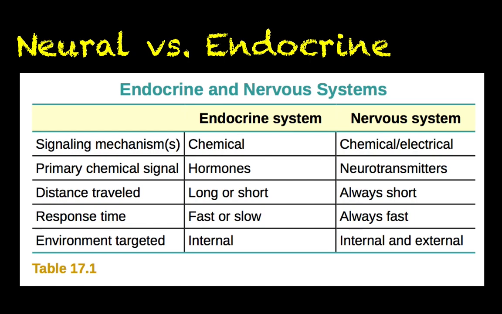So that's what we mean by duration of action. With the nervous system, you get it started and it ends just as fast. But with the endocrine system, it might take a little time to get it started, but once you get it started, it's going to last for a good long while.